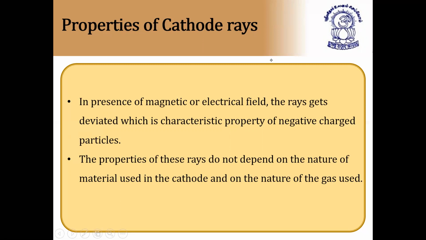And the properties of cathode rays, they can ask in a statement based question. Which of the following is correct regarding cathode rays? Which of the following is incorrect regarding cathode rays? And they'll give all four statements. That's all. They will not ask any values, etc. They just ask only the properties of cathode rays as a question. They'll frame it like an MCQ. They'll give four statements, out of which only one statement is either correct or incorrect regarding cathode rays. I hope you also understood how we get the question from this topic.